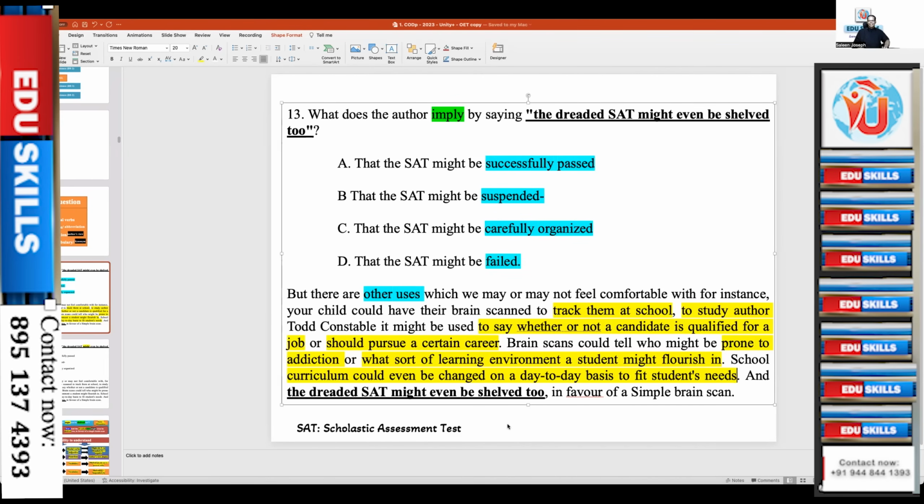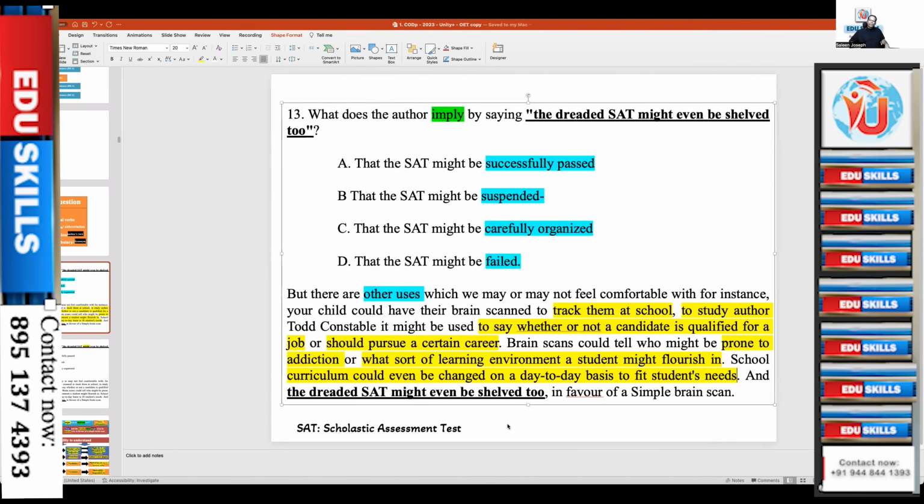C. Imply. Last sentence, read the last sentence carefully. And the dreaded SAT. Dreaded means negative. Dreaded SAT, hopeful OET. Now there is an option, they are saying, we need not study for OET, you will have a brain scan instead of the OET exam, and they will have competency. Do you prefer brain scan or OET? Brain scan, yeah, definitely. So the paragraph says the same.